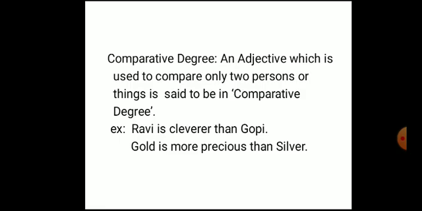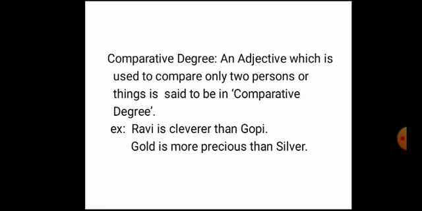And the next one, a thing with another thing, a metal. Gold is more precious than silver. Silver is also precious, but gold is somewhat more precious than silver. Understood better? So when an adjective compares two persons or two things, that is said to be a comparative degree. Means in this adjective you are going to take two persons, one to other, one thing to other thing, one person to other person.